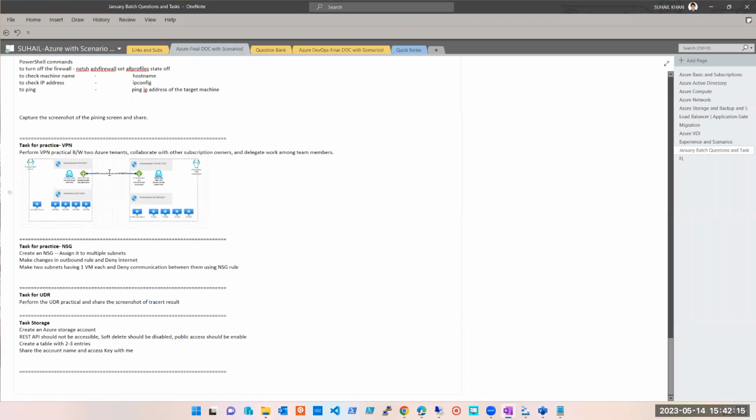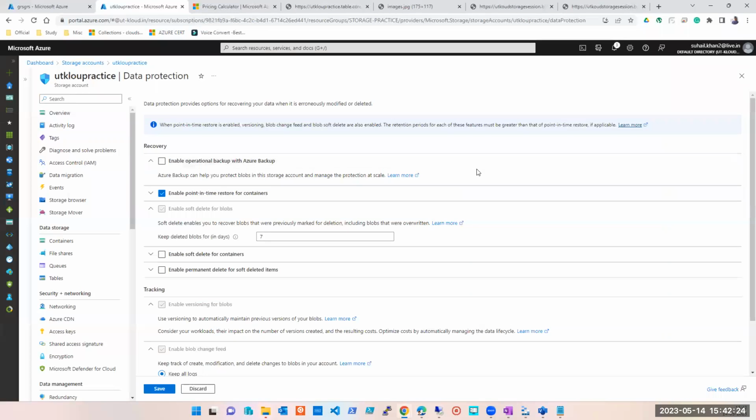और तब मुझको डेस्कटॉप पे फिर से वो फाइल मिल जाएगी. Obviously data loss होगा कुछ ना कुछ, but then I'll get it. I can restore it. So backup is different. Soft delete is different. Soft delete will be there only for 7 days or whatever days you have selected. Is it clear now? Okay.